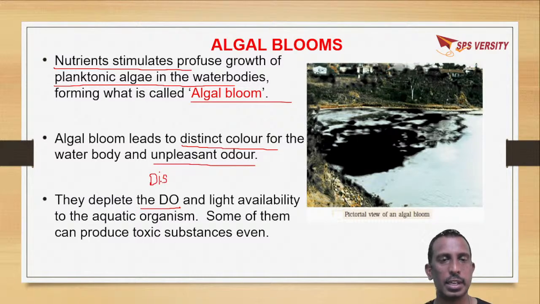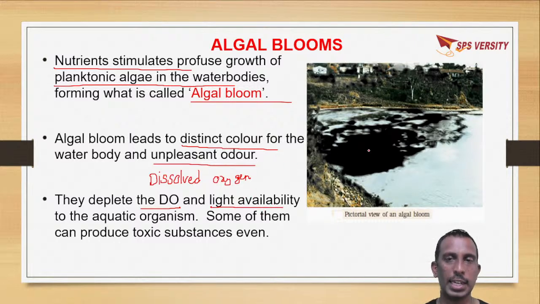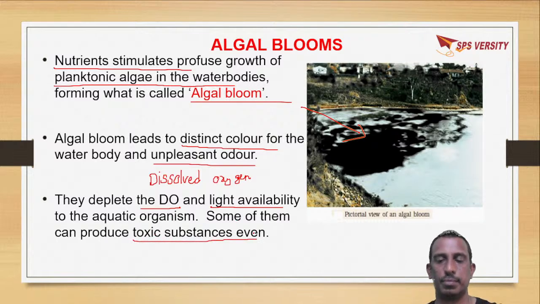Not only a reduction in dissolved oxygen, but also in the light availability to aquatic organisms. Why? Because light cannot penetrate. Even some algae will produce toxic substances.